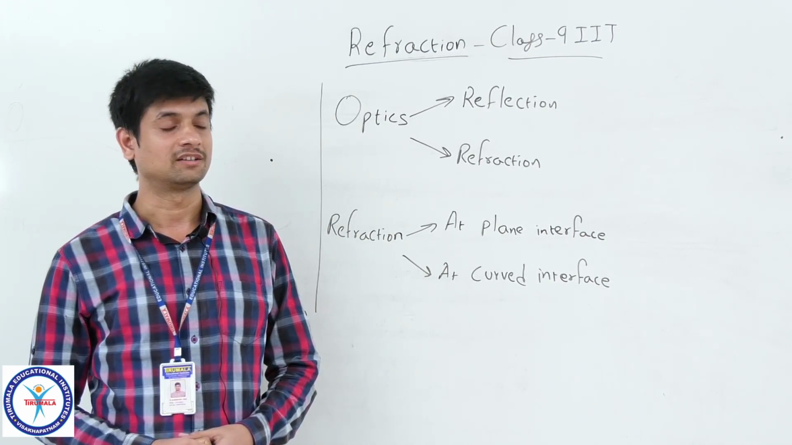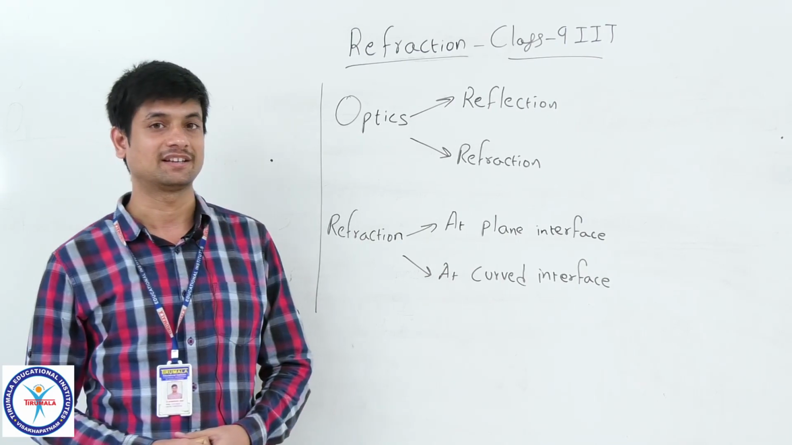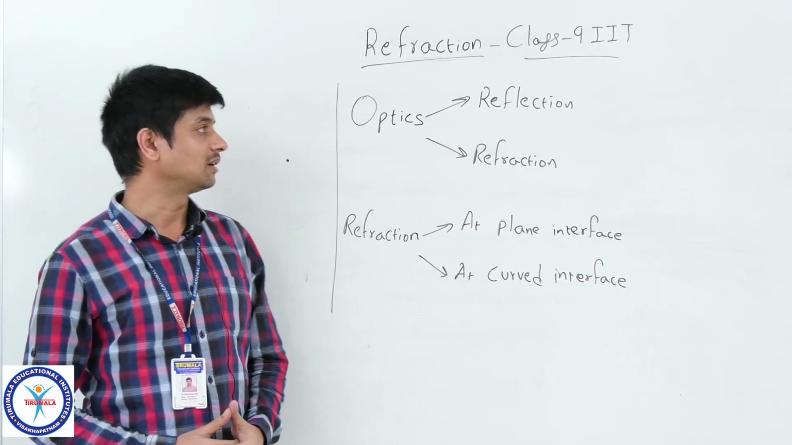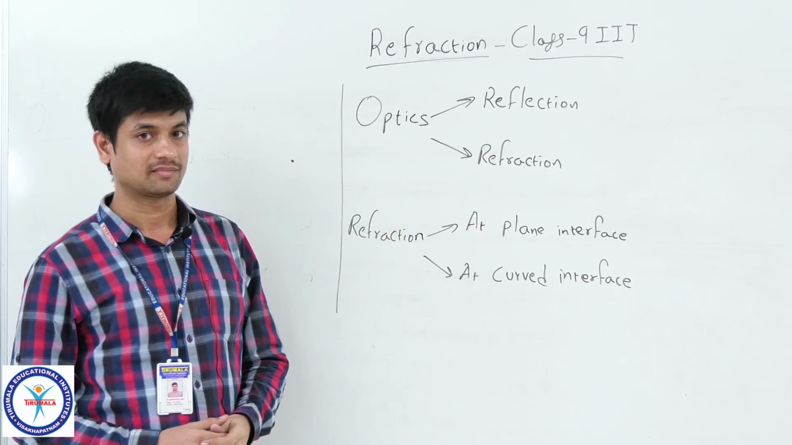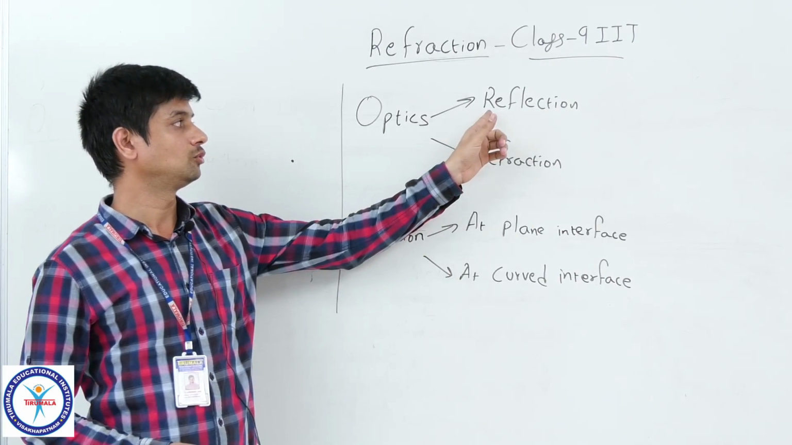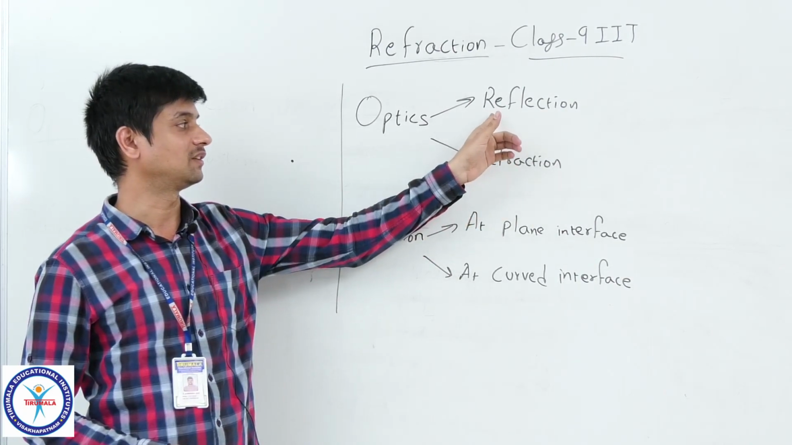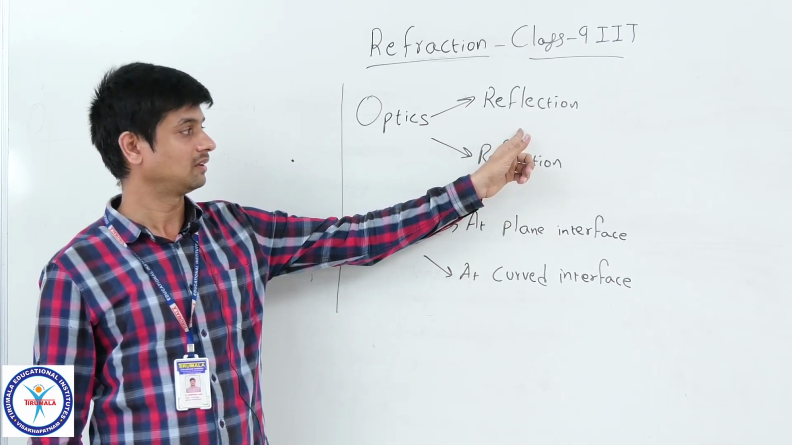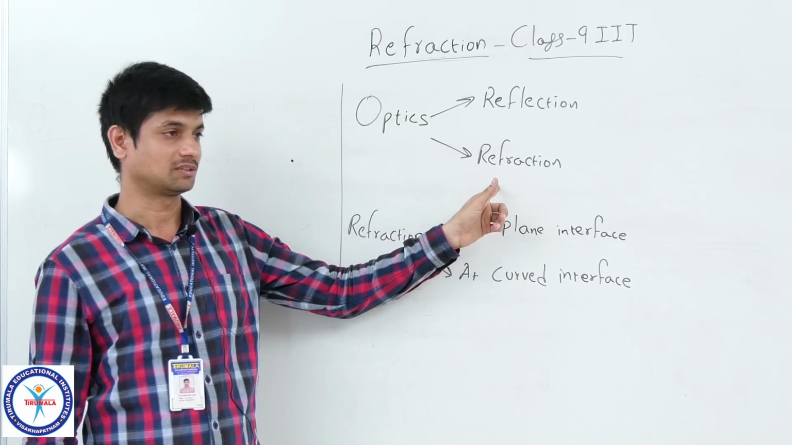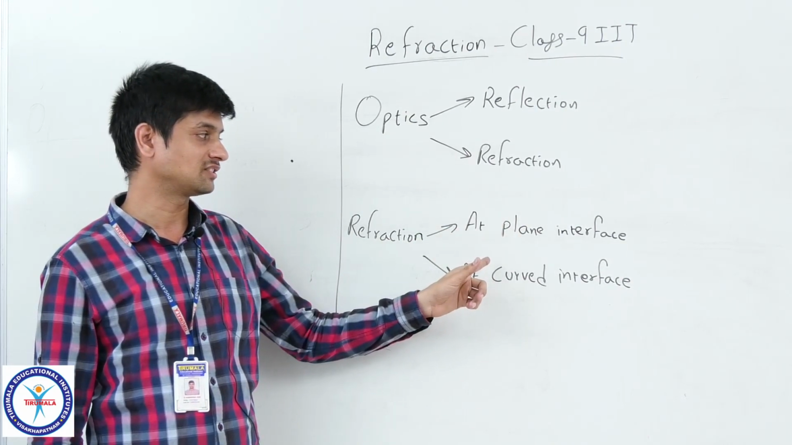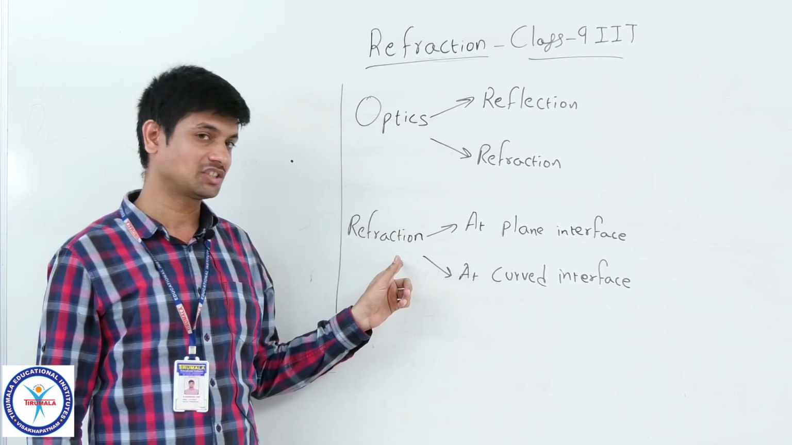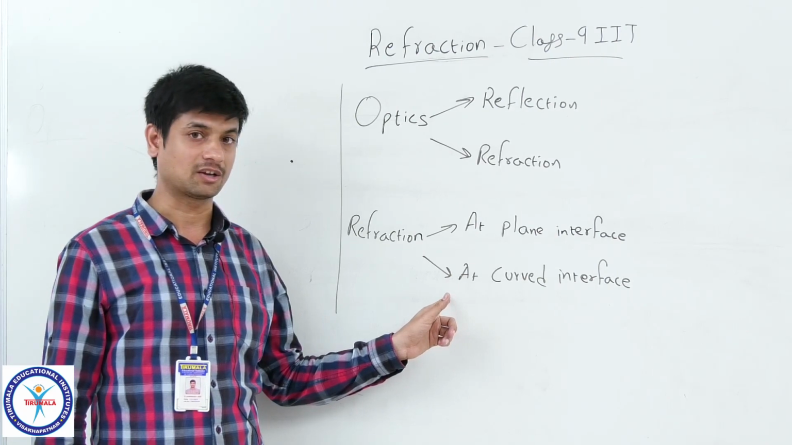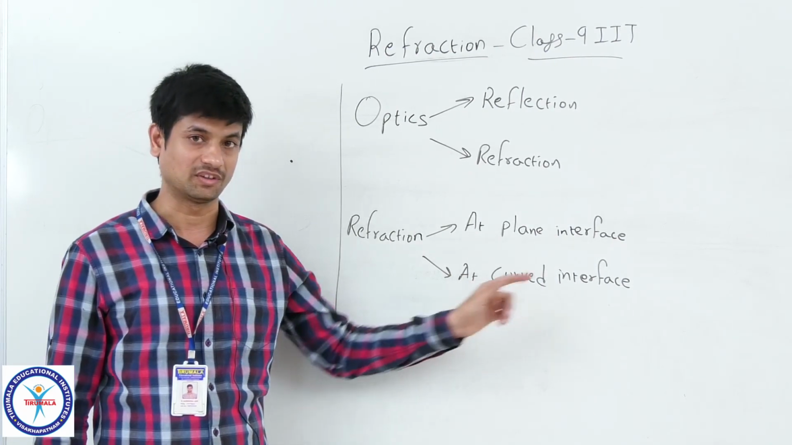Now we are going to learn the topic refraction from the class 9th IIT. This lesson will come under the chapter optics. In optics we have two different chapters again, reflection and refraction. Already we have learnt about reflection and we are going to learn refraction now, and this one is also classified as two parts: refraction at plane surfaces, that means interface, and refraction at curved surfaces, meaning at a curved interface.